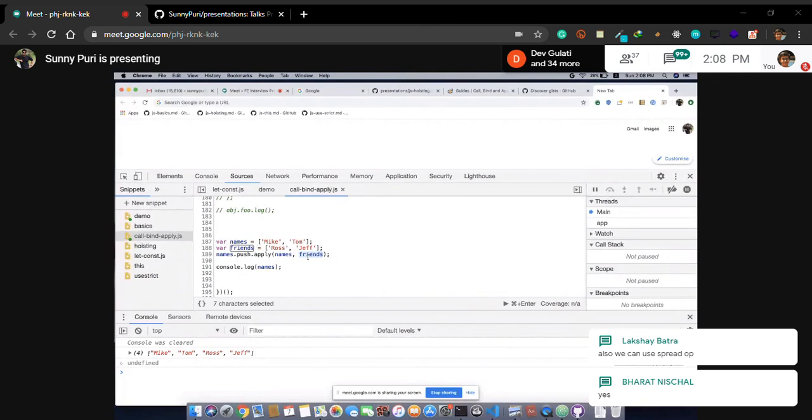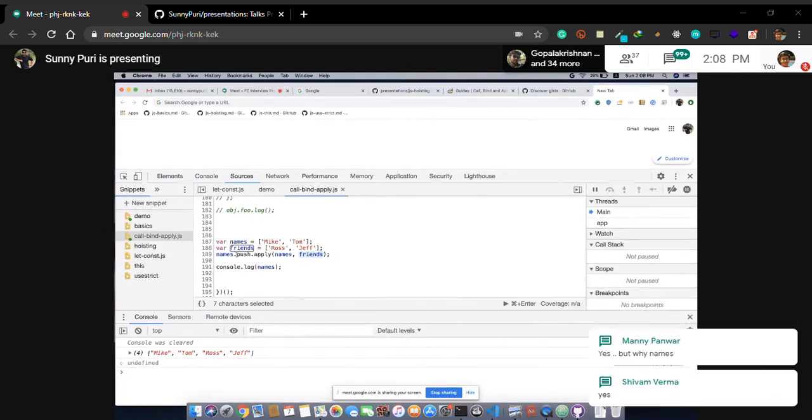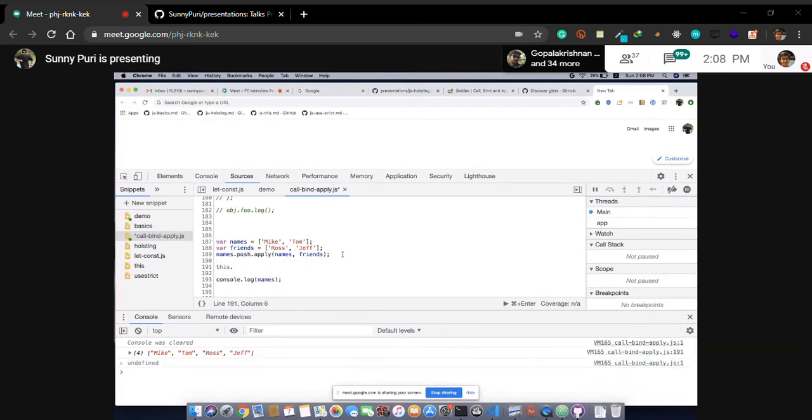We can use the spread operator, right? But why names? Because in the push function, they have written it like this.append. They are pointing names as this. So it has to be name.something.